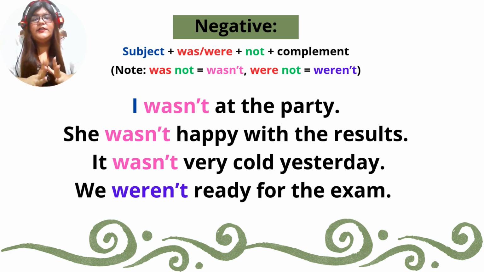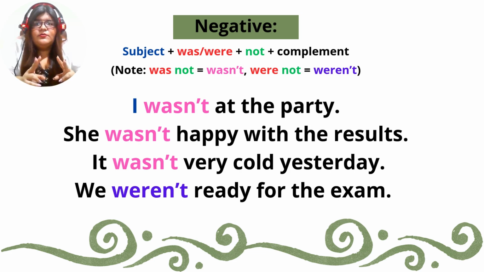Then we have here the negative structure. We will add the subject plus was and were plus not, the negation, right, and the complement. For example, and pay attention in this part. Note, was not can be contracted by wasn't, and it transformed in wasn't. And were not, it transformed in weren't.